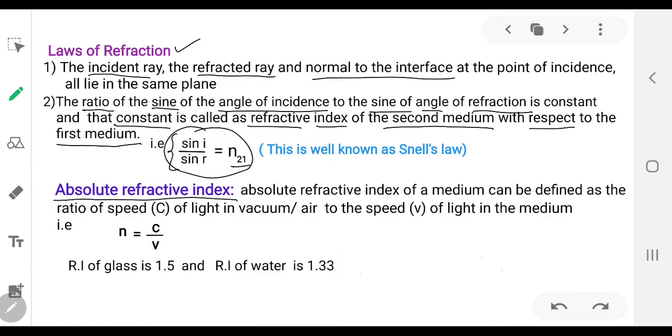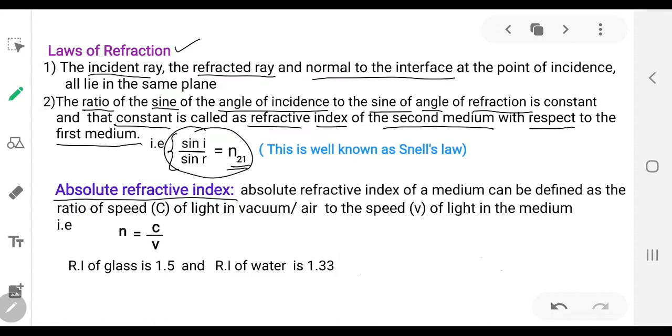While explaining Snell's law, we mentioned n21 is the refractive index of the second medium with respect to the first medium. Now, what is the physical significance of this refractive index?